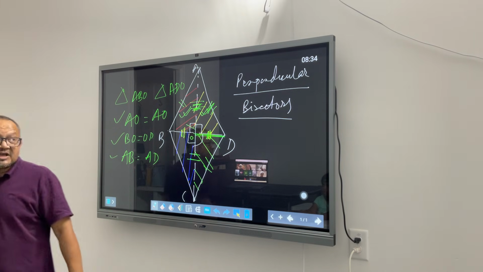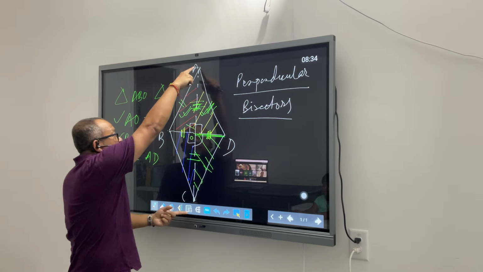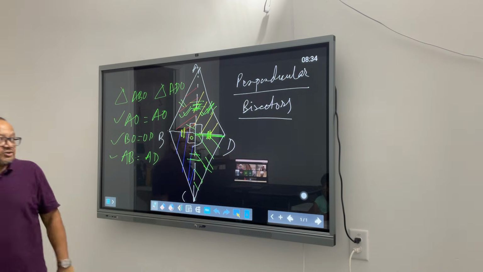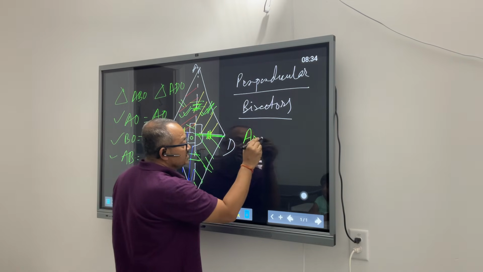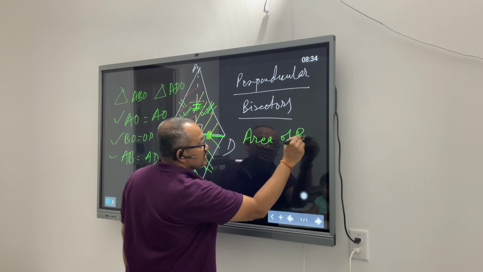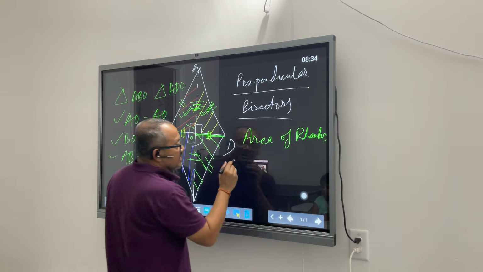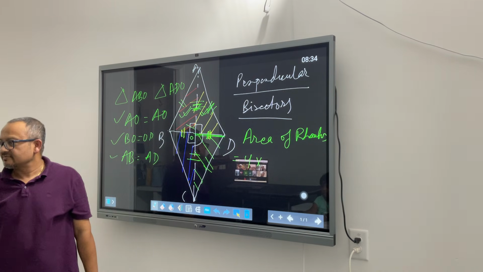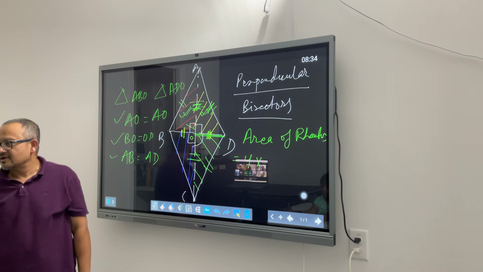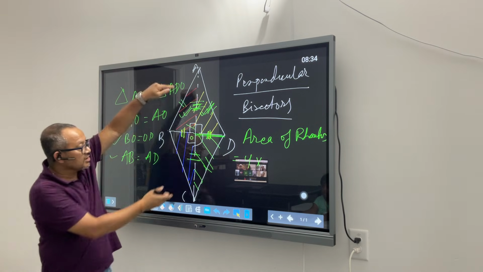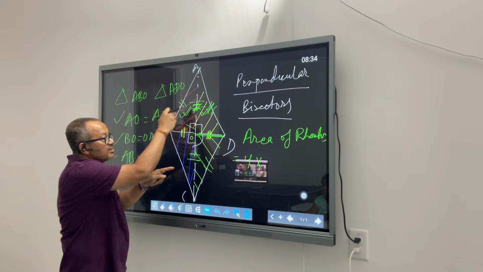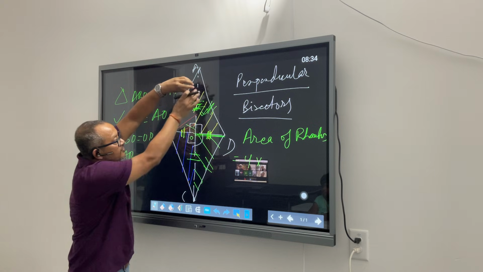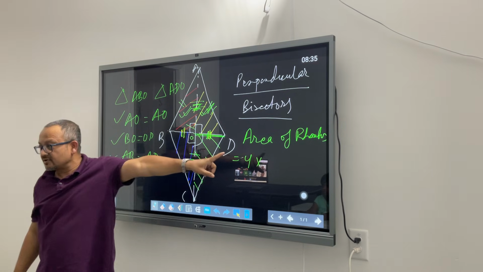So what we are saying is, when I join the two diagonals of a rhombus, that splits it into four congruent triangles. So if I have to find out the area of the rhombus, this will be equal to 4 times the area of any of the triangles. Yes or no? We are saying, okay, this is a rhombus, join the diagonals, and that splits it into 4 congruent triangles. Meaning, if I have to find out this whole area, I will find out the area of one of the triangles and multiply that by 4. Will that be okay?